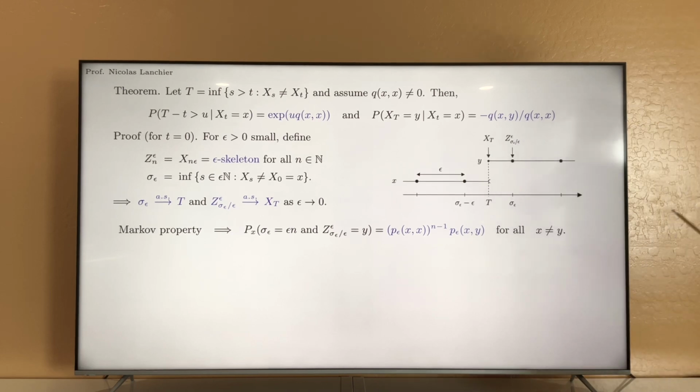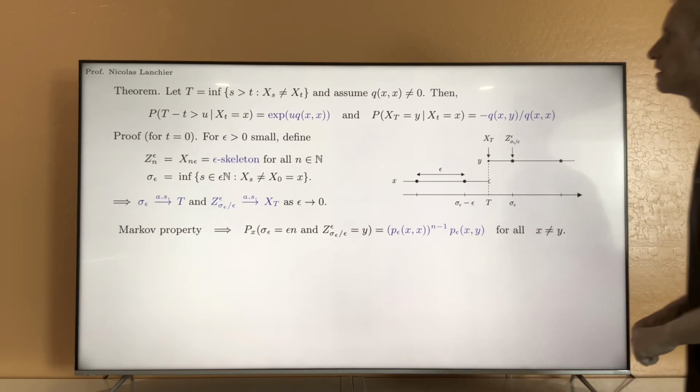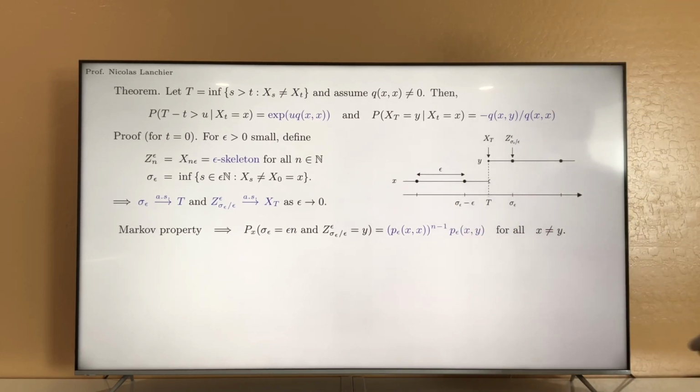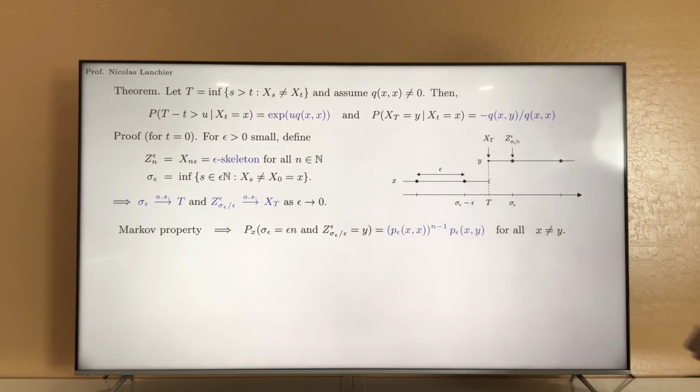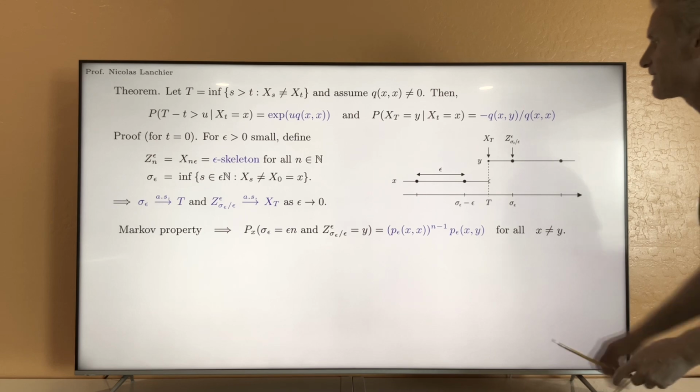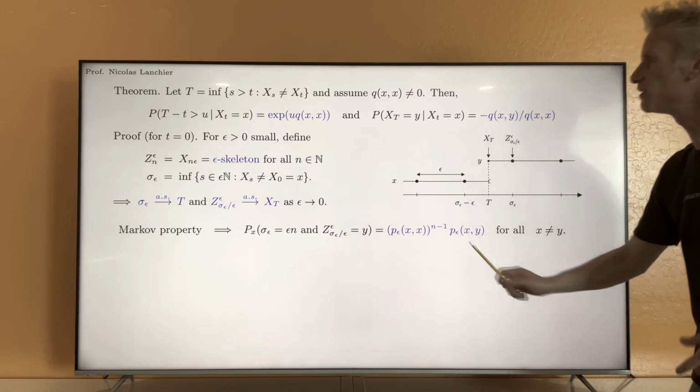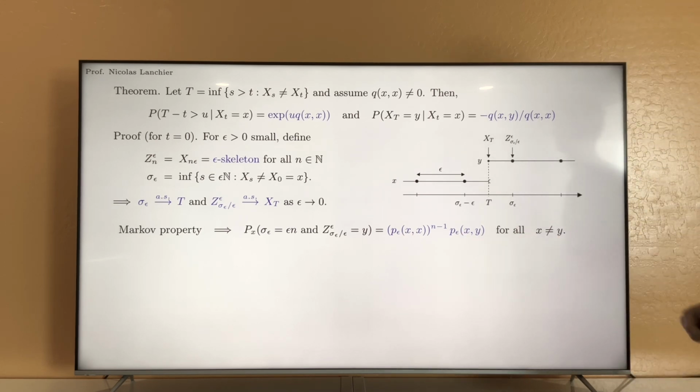So the last ingredient we need, the third one we need to be able to prove the result, is a way to write the transition rates of the process that are going to appear here when we take the limit when epsilon goes to 0, and the coefficients qxy and qxx of the matrix.